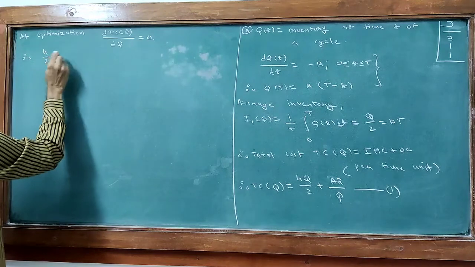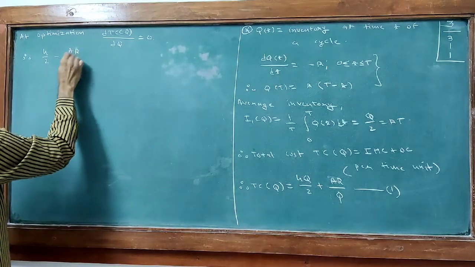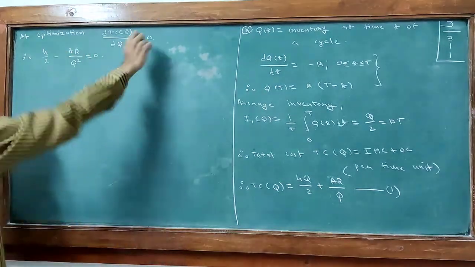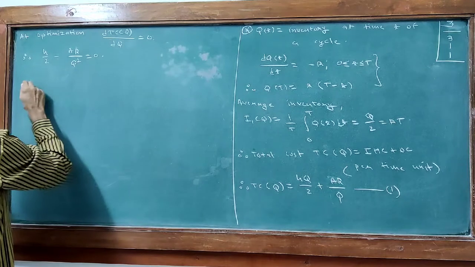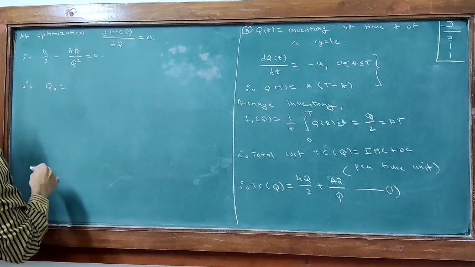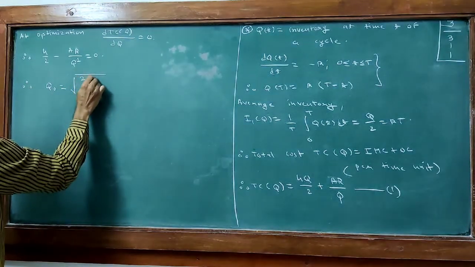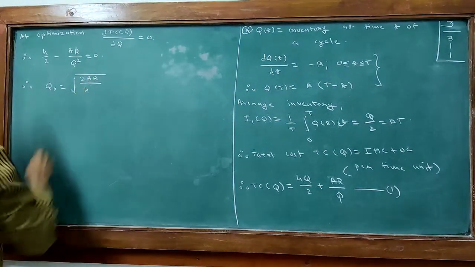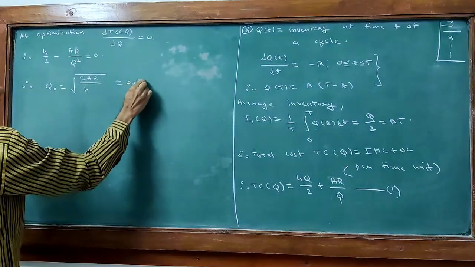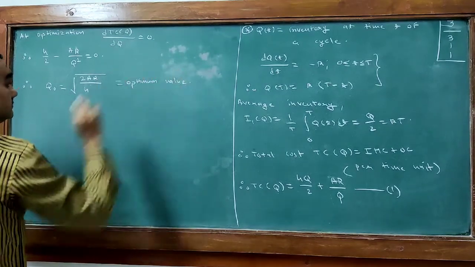That will be H/2 minus AR upon Q square equals 0. And therefore Q0 is square root of 2AR upon H, and this will be the optimum value.